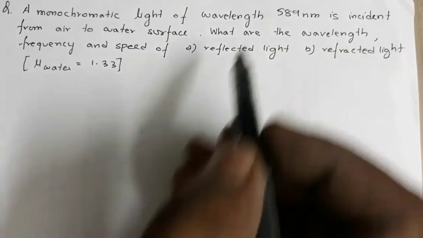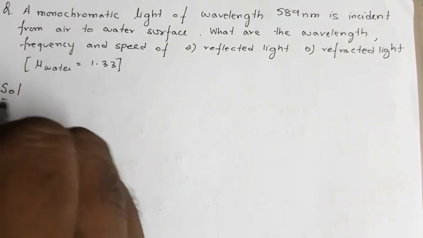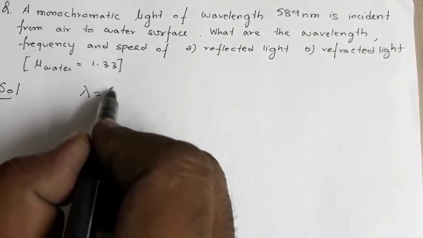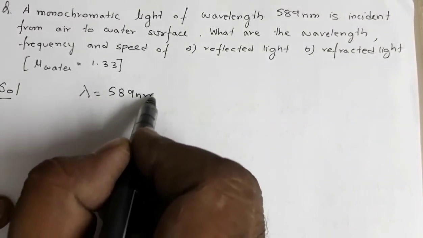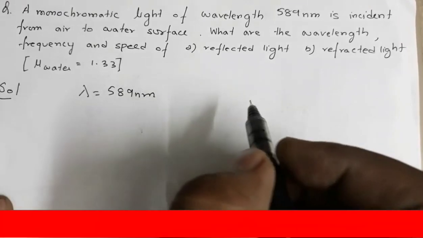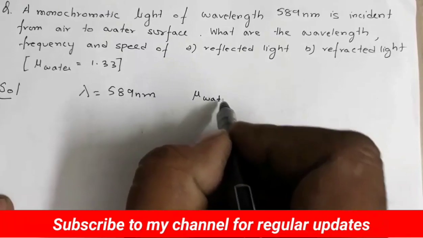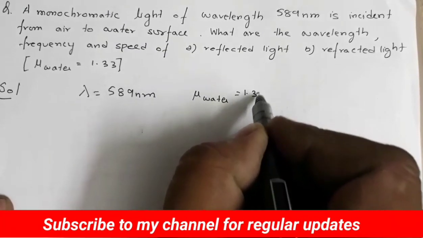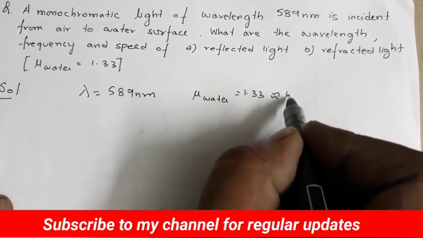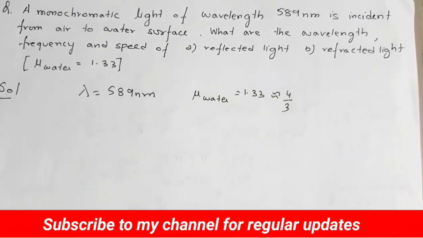Okay, now wavelength is given. Wavelength is 589 nanometer. Okay, and refractive index of water, it is 1.33, or can be written as 4/3.